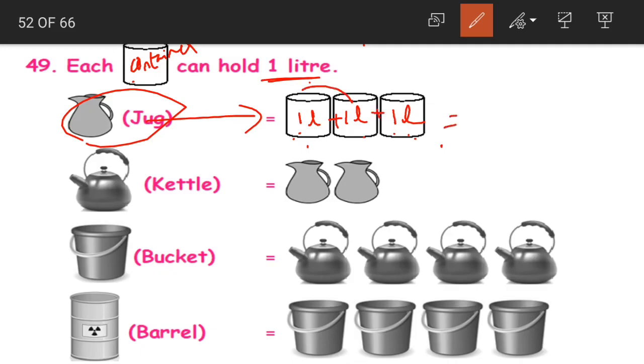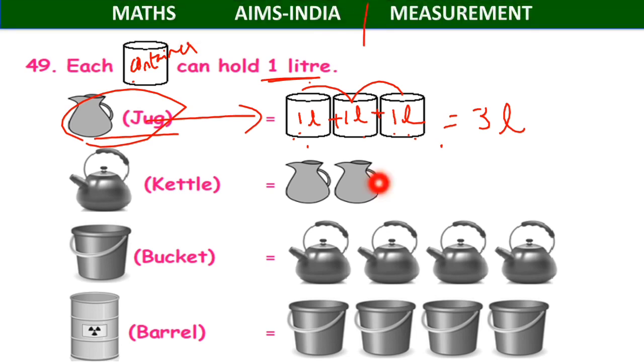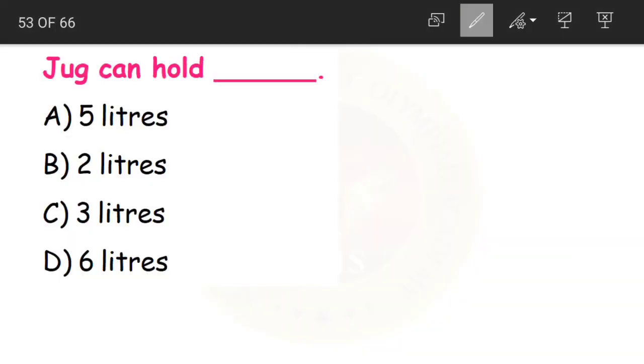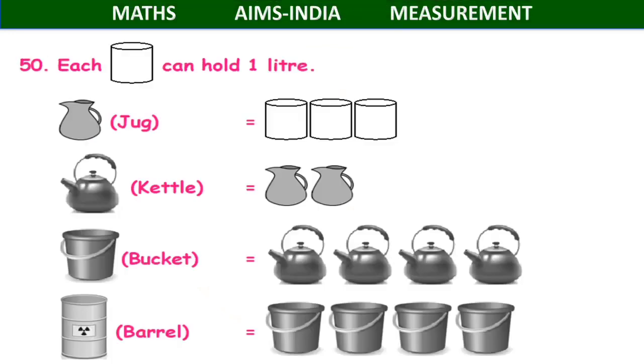1 plus 1 is 2, 2 plus 1 is 3. 3 liters is the capacity of jug. Jug can hold 3 liters. Is this understood, children? Each container can hold 1 liter. Here we are having 3 containers. So the capacity of jug will be equal to 3 liters. That is option C, 3 liters.